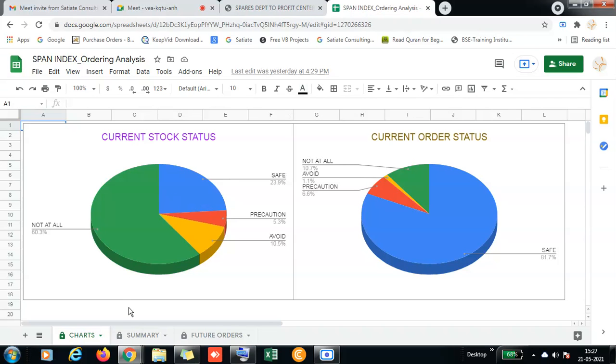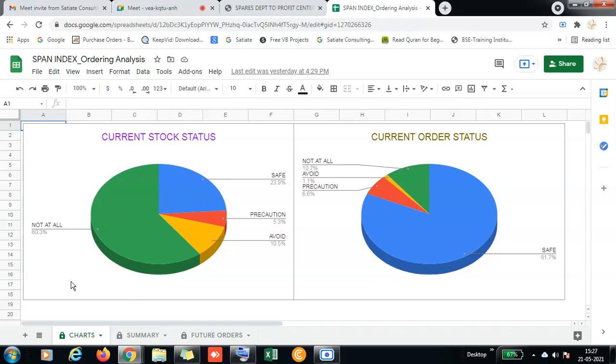It will show the current stock status. It's a very simple tracker where the spares person has to paste the current stock. The second thing is whatever he wants to order from the OEM. And the third thing is his previous sales. Maybe he can take an example of 6 months of sales. With all three things, as soon as he pastes them, it throws out two graphs. One is current stock status and the other is current order status.